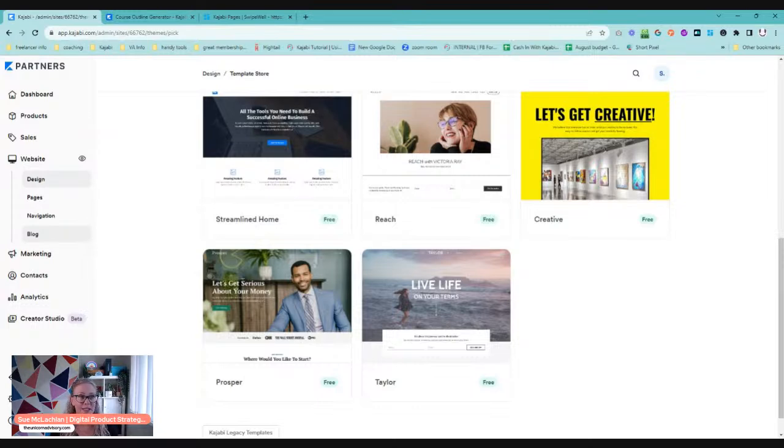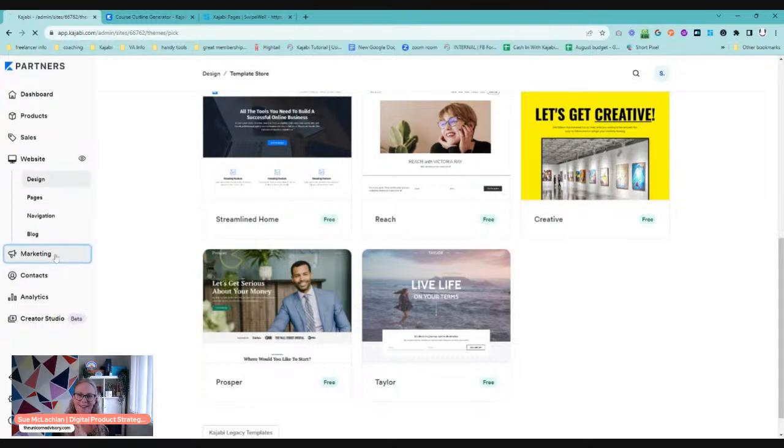So the Kajabi blog feature is awesome. It's maybe not quite as fully featured as some specific blogging platforms. There's a couple of things where I'm like, oh, I wish it would do that. But honestly, we get a heap of traffic from Google, from our blog, and in a completely imperfect setup. And I've just seen one of the Kajabi geniuses in the Kajabi group, Bastian, has released Kajabi Papers, which will allow you to get some of that extra functionality that you might get on other platforms. So if blogging is your number one marketing strategy, there's certainly things you can do to make Kajabi's blog work even better for you, which is so exciting.